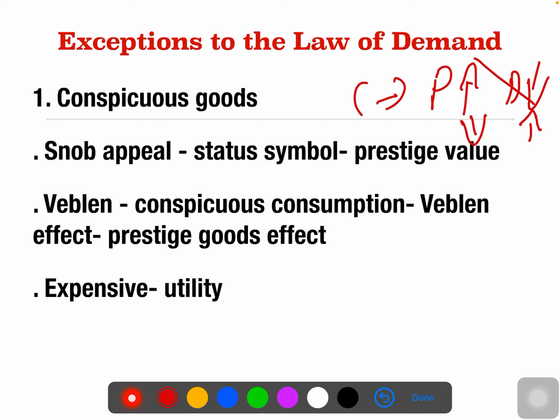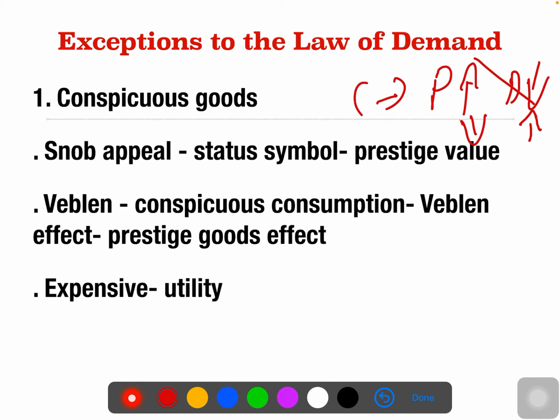The negative relationship between the price and demand holds in most topics, but at the same time there are many topics which are completely exceptional to the law of demand. The first good which we are going to talk about is conspicuous good. What is conspicuous good all about?